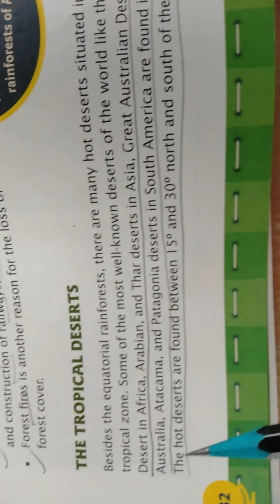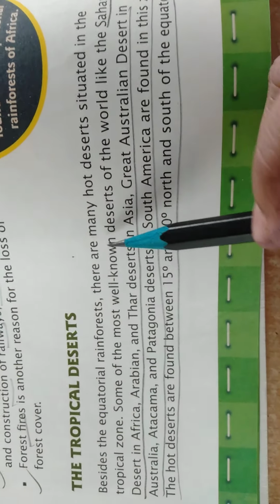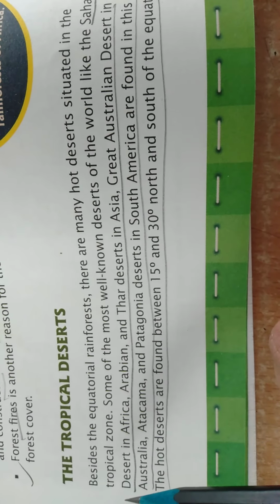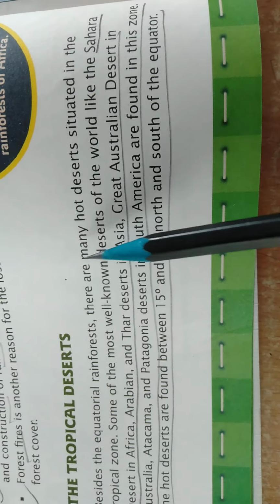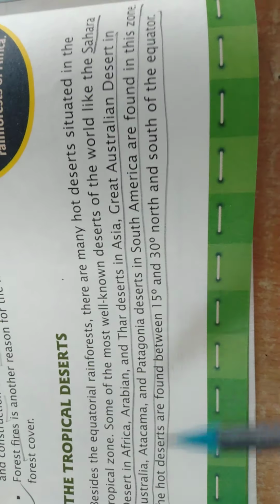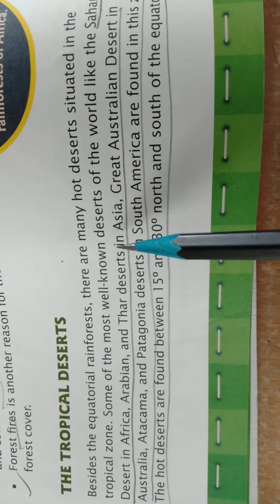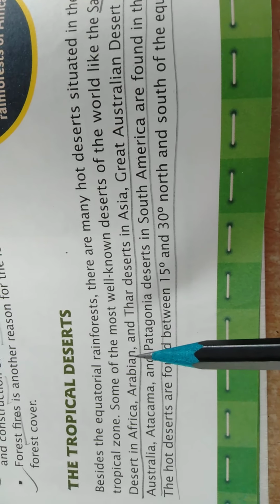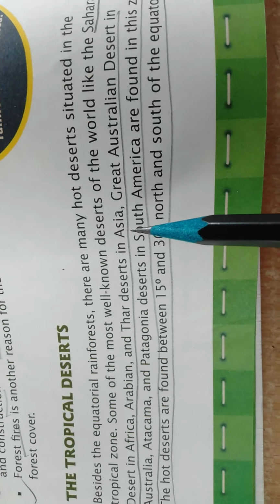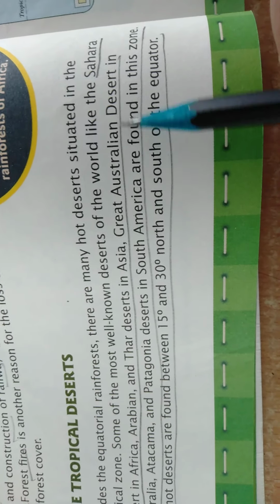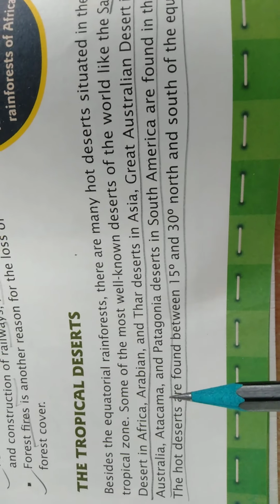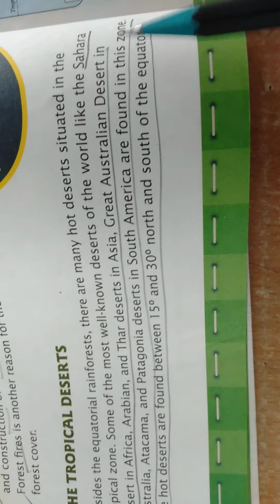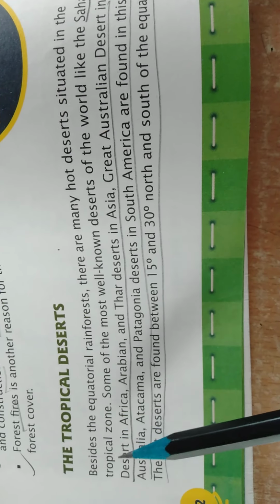Next topic is the tropical deserts. Beside the equatorial rainforest, there are many hot deserts situated in the tropical zone. Some of the most well-known deserts of the world, like the Sahara Desert in Africa, the Arabian and Thar Desert in Asia, the Great Australian Desert in Australia, and the Atacama and Patagonia Desert in South America, are found in these zones.